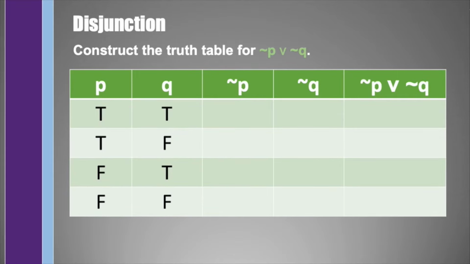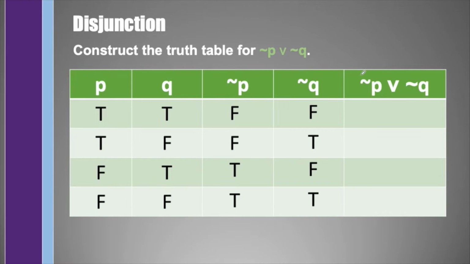Similarly, if we are asked to construct the truth table for not P or not Q, we may start with a column which is not P, which is just the negation of all the responses of P. So this true will be false and this false will be true. Likewise, we may add an additional column for not Q, which contains all the negated responses of Q. So this true will become false and this false will become true.